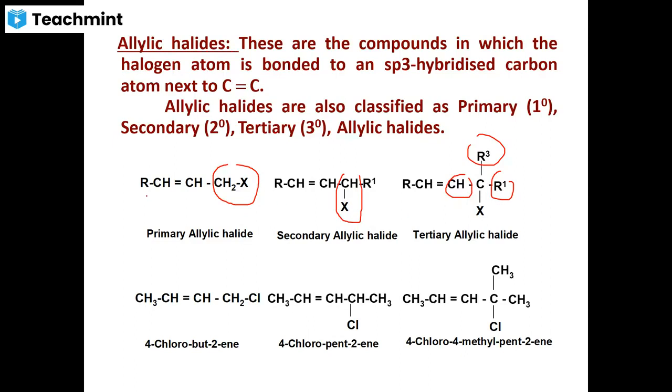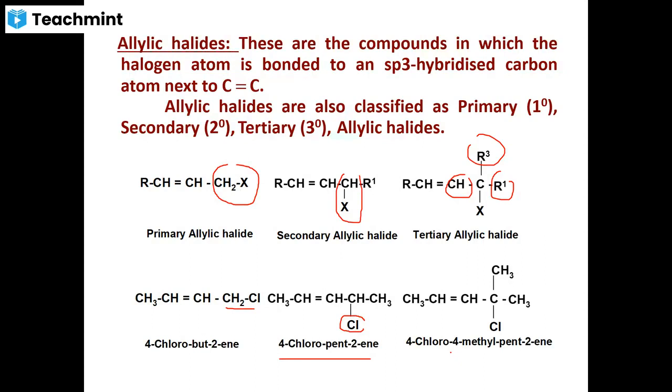Of course it is derived from alkenes, but in fact the halogen atom is attached to an sp3 hybridized carbon atom. You can take 4-chlorobut-2-ene. This is a primary allylic halide. 4-chloropent-2-ene, the position of the halogen atom is changed here. It is called secondary. 4-chloro-4-methylpent-2-ene is called a tertiary type of allylic halide.